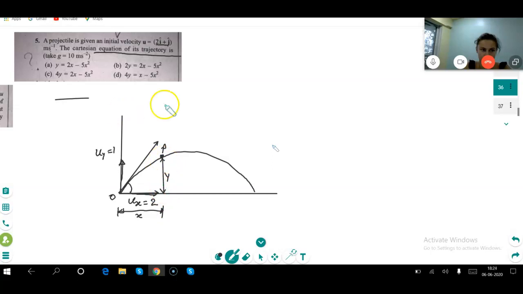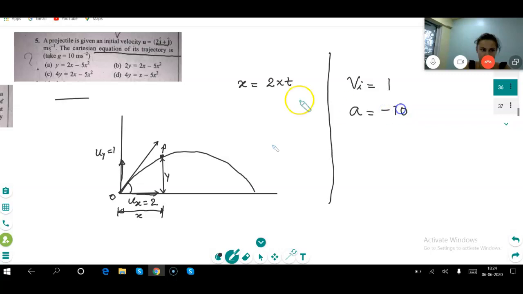Yeah. So please tell me what is the x? X is equal to 2 into t. Am I right? Because ux, horizontal velocity, it will never change. Am I right? Yes. Then y is equal to how much? Please tell me. For vertical motions, what you will do? Vertical motions, first you should write initial velocity vi is equal to 1, a is equal to minus 10. It is given here.